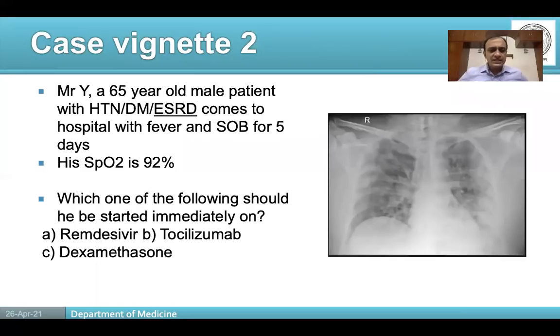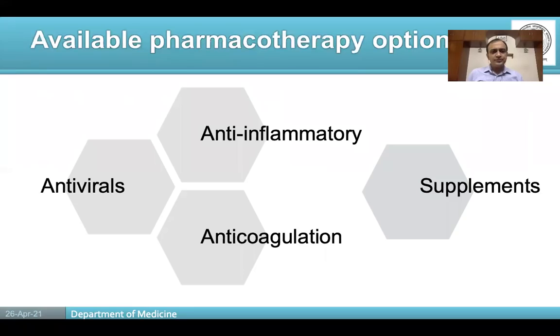Now we come to the second case vignette. Mr. Y, a 65-year-old male patient with hypertension, diabetes, and end-stage renal disease. He comes to the hospital with fever and shortness of breath for 5 days. He is diagnosed as COVID positive, and his saturation is seen to be 92%. So as per the classification, he qualifies as moderate COVID-19. So the question is, which of the following should he be started on immediately? Remdesivir, tocilizumab, dexamethasone. Either one or all or more than one. So that's something we need to ponder on.